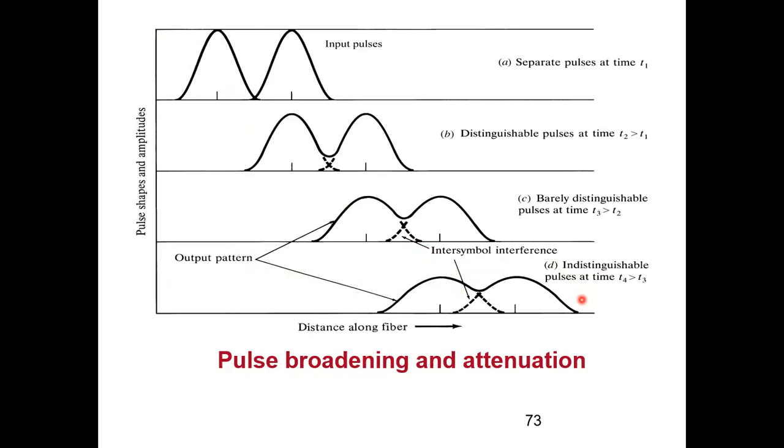By giving amplification we can solve the attenuation problem, but to remove this intersymbol interference, I have to reconstruct the whole signal. So I should have a repeater which will reconstruct the entire signal. An optical amplifier, a repeater, all these are costly things. So we will take care that during the transmission I should avoid attenuation, I should avoid pulse dispersion.